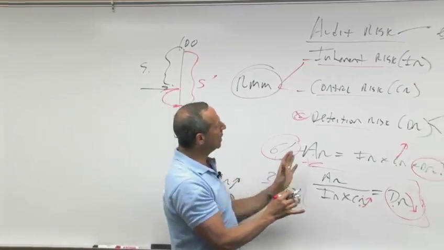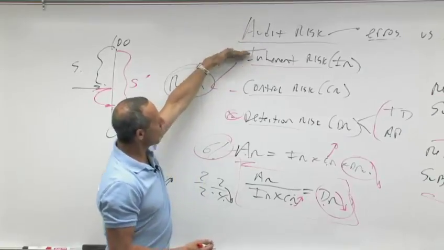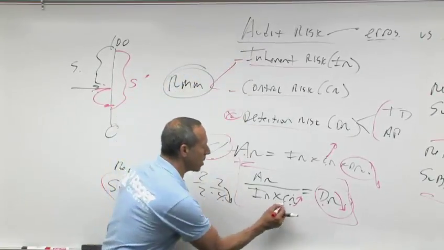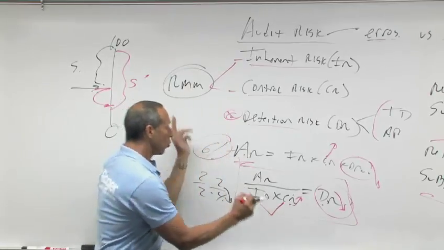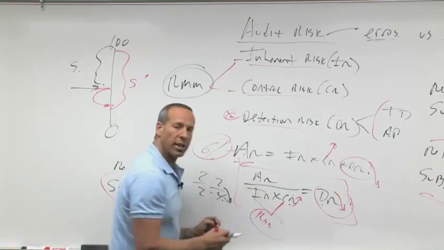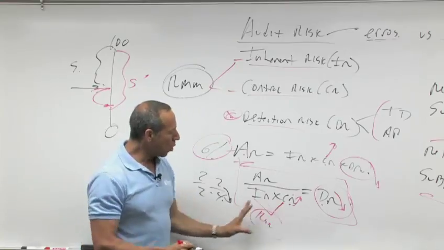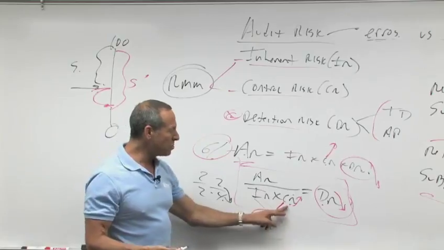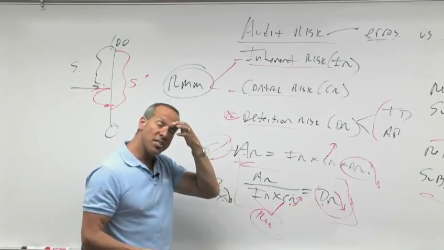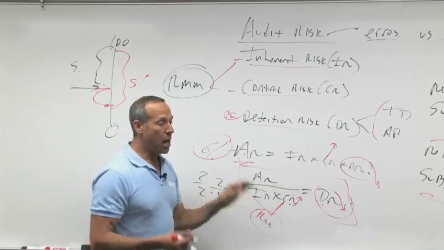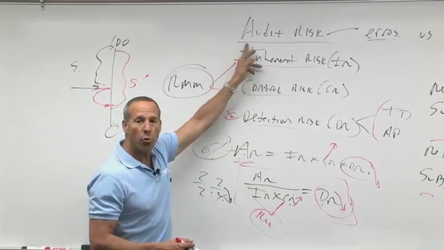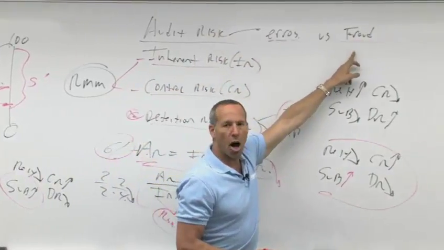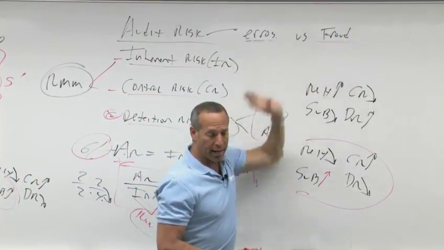Now, backing up again, what is audit risk? It is IR times CR times DR, or audit risk divided by these two. Now, what were IR and CR together called? Risk of material misstatement, right? That relates to financial statement assertions. So you could see it on the exam as RMM. They still quite often use CR versus DR. So either way is fine, but I just want you to understand that. I want you to understand what audit risk is: the risk you give the wrong opinion on the statements. Why? Because of errors and fraud, which we're going to define in just a few minutes. What are errors and fraud?